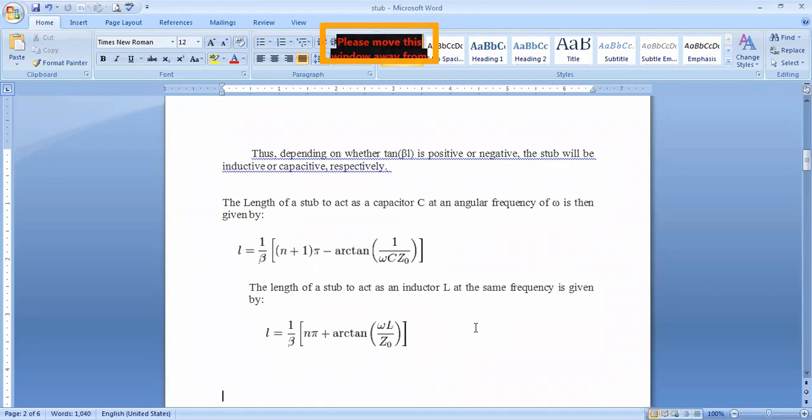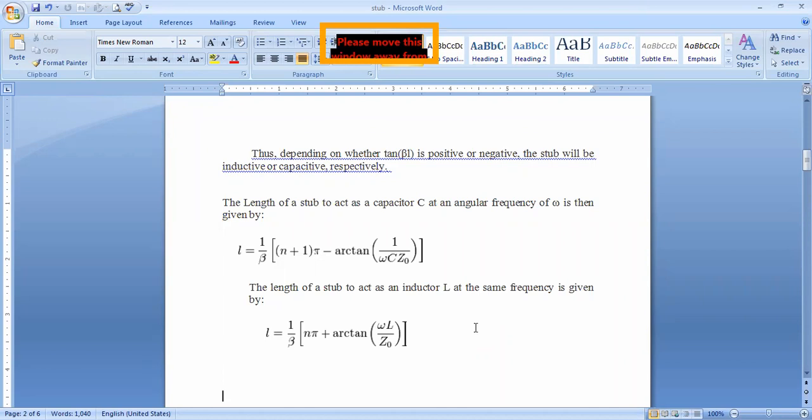that is the relation with respect to the electrical length of the transmission line, (n plus 1) into pi minus arc tan of 1 by omega C Z naught. No need of this derivation, and no need to remember it. It is just for representation.